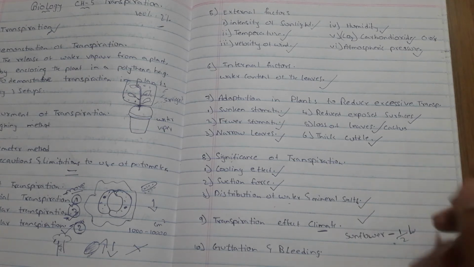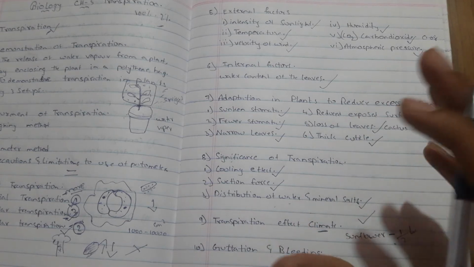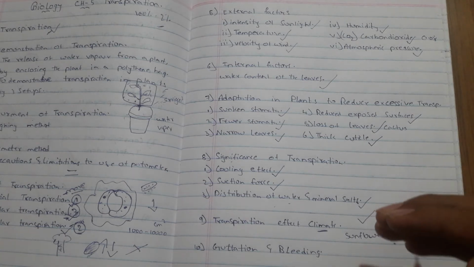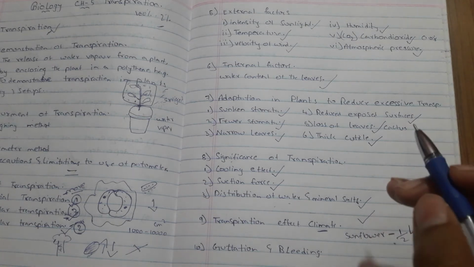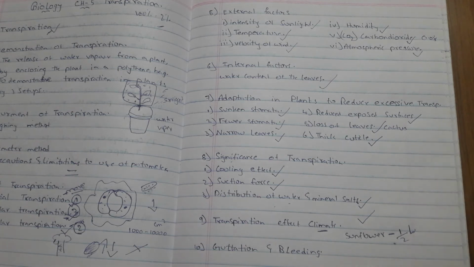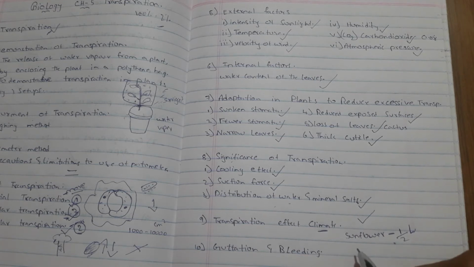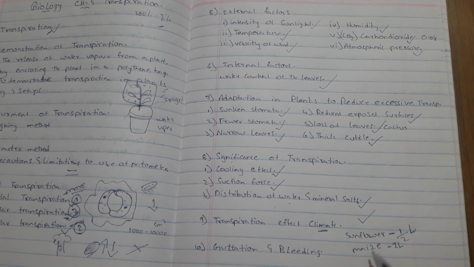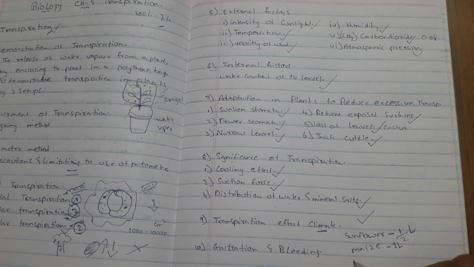Why? It absorbs a large amount of water and uses only 2% of it, and the remaining is evaporated or transpired into the atmosphere. So every day a sunflower releases half a liter of water into the atmosphere. The maize plant transpires 2 liters of water into the atmosphere.